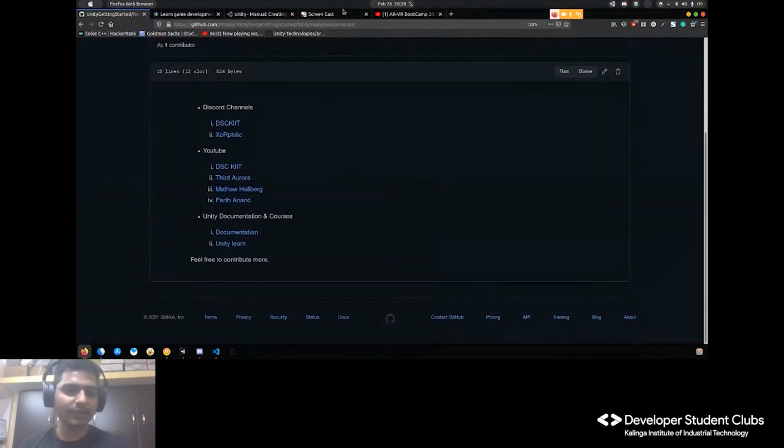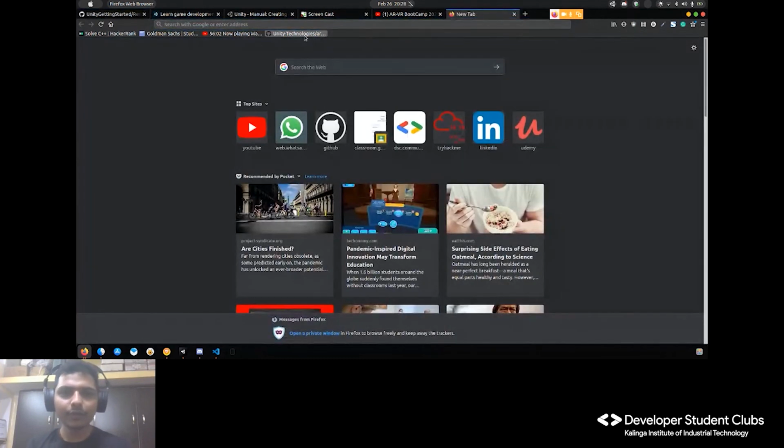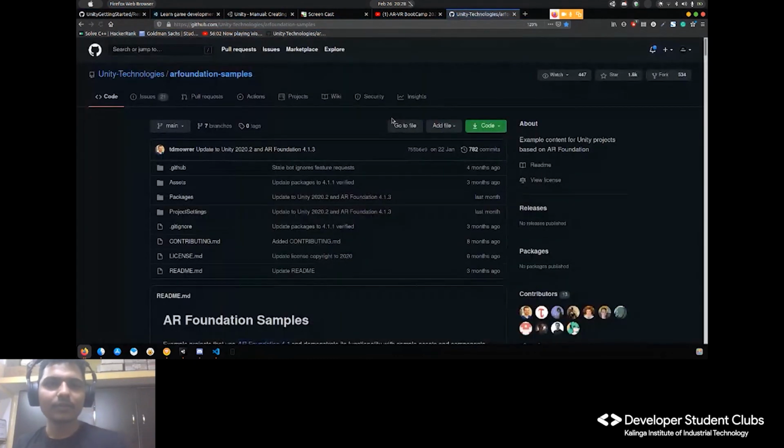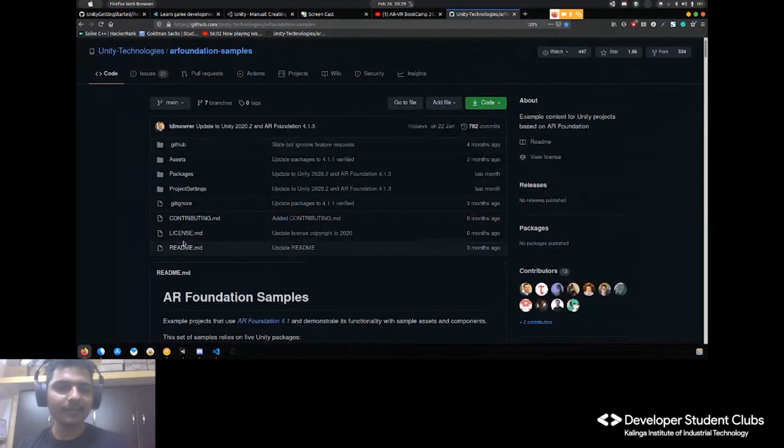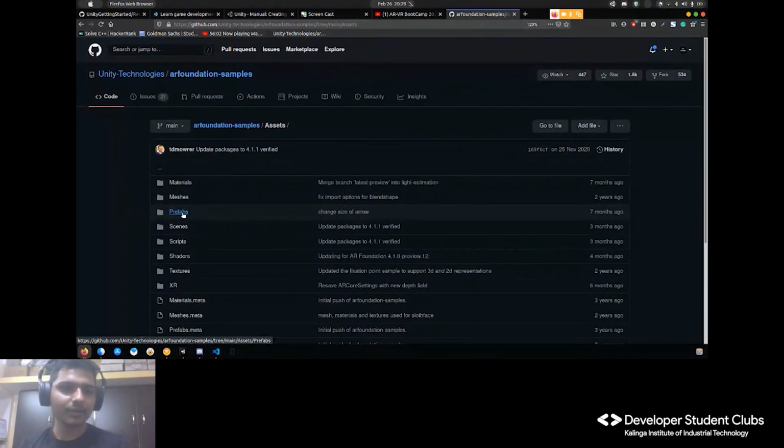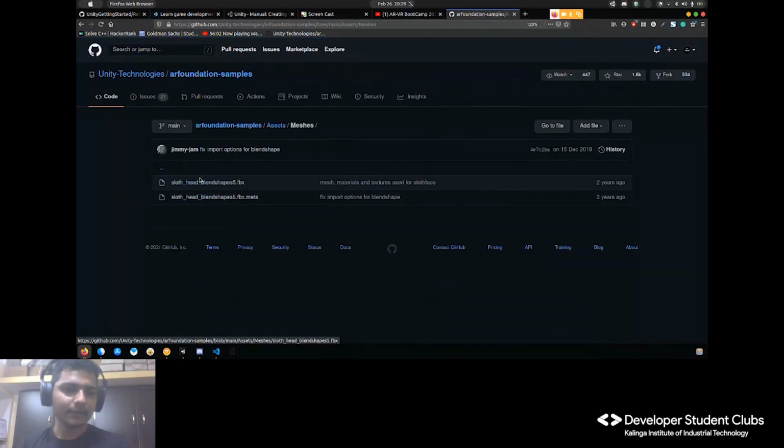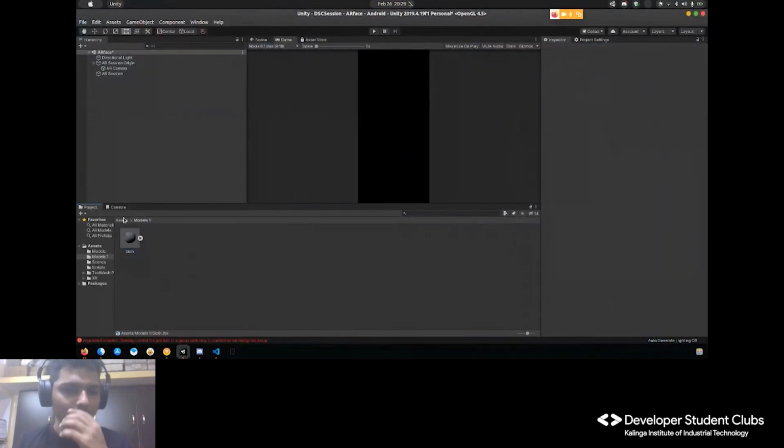Okay, so right click, I want to import a new asset, and there is a sloth FBX which I found online, that too from AR Foundation. So all credits to these guys. In the assets package, I guess I found this in the meshes. Yeah, so you can find it there.